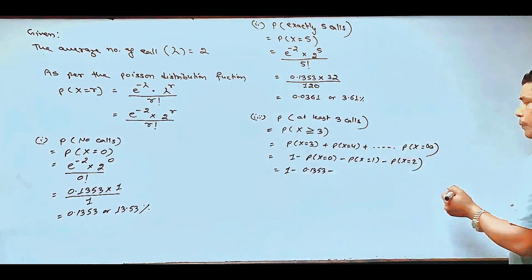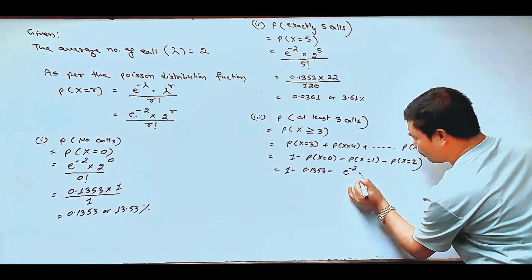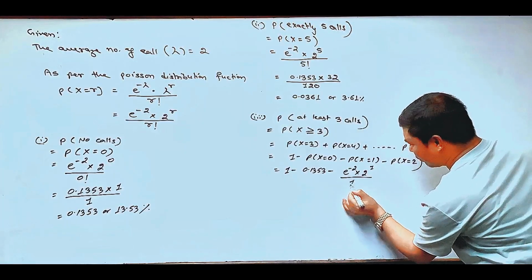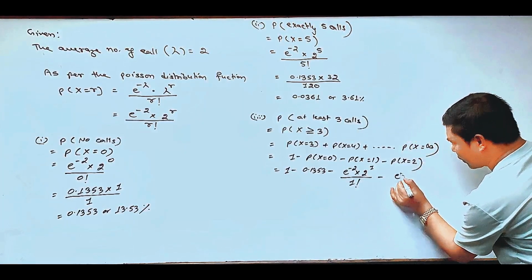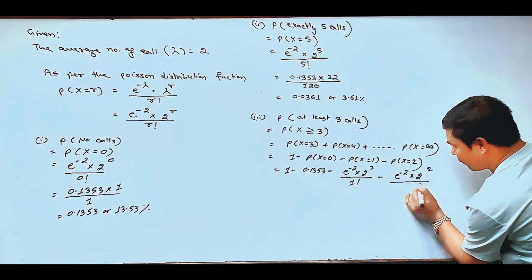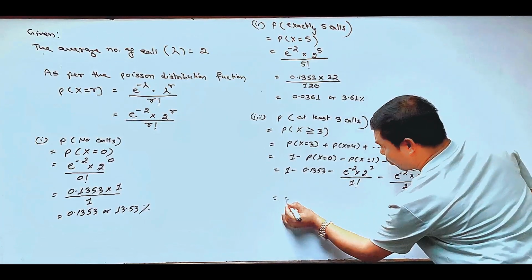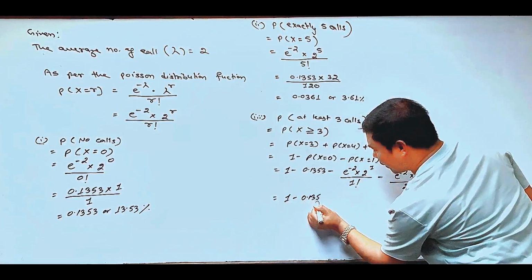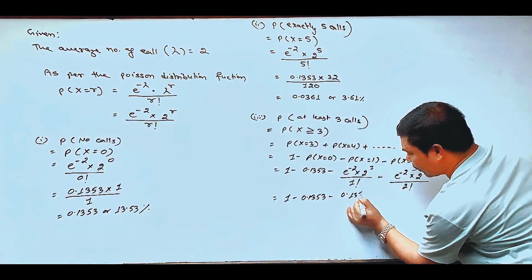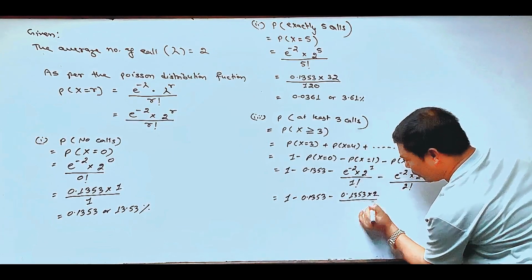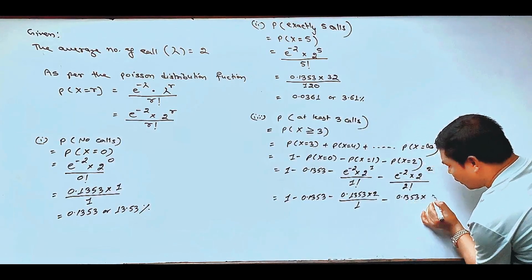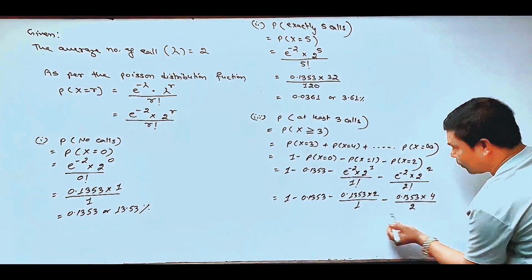Minus P(X = 1), which is e to the power minus 2 multiplied by 2 to the power 1 divided by 1 factorial, minus e to the power minus 2 multiplied by 2 squared divided by 2 factorial. So 1 minus 0.1353 minus 0.1353 multiplied by 2 divided by 1, minus 0.1353 multiplied by 4 divided by 2.